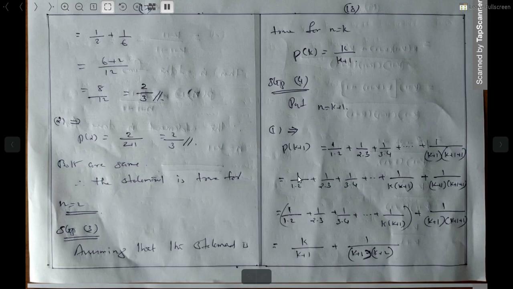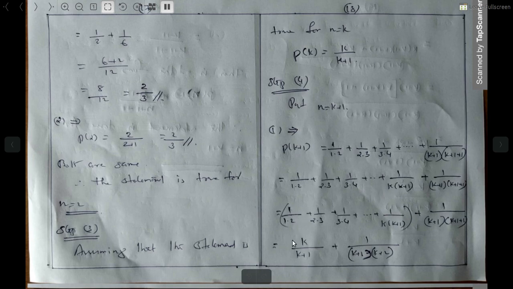Okay. Then in front of this number there will be the term in terms of k: 1 by 1 into 2, 1 by 2 into 3, 1 by 3 into 4, etc., plus 1 by k into k plus 1. Then the last term is this one. So just before this last term there should be a term in terms of k. So we can group up to this, and this will be P of k, which is up to k.